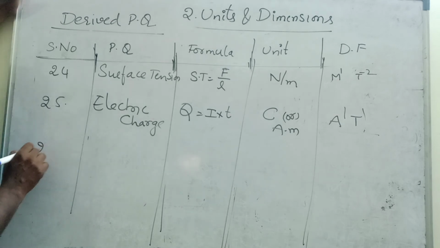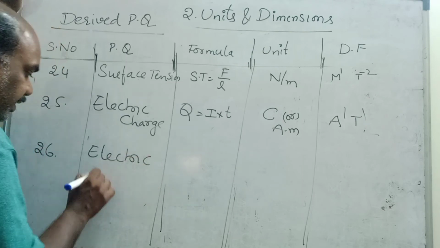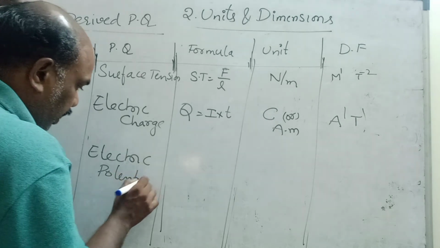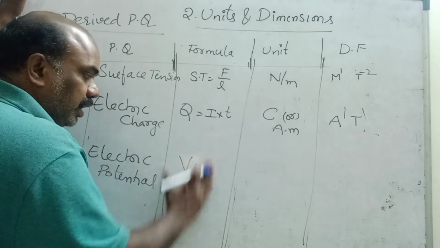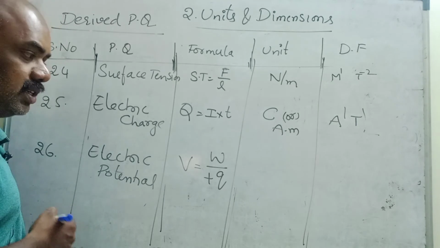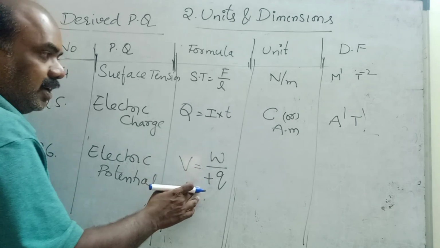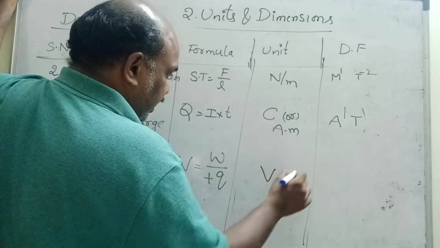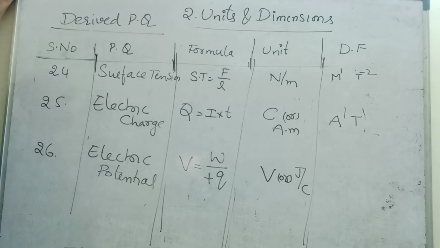Next, electric potential. You know all these, I think. The term potential was used by the scientist Volta. Potential is denoted by V. The definition is the work done by the cell to bring one unit positive test charge from infinity to a point: work by charge. Potential unit is volt, capital V, or you can write it as joule per coulomb. Work unit joule by charge unit coulomb.